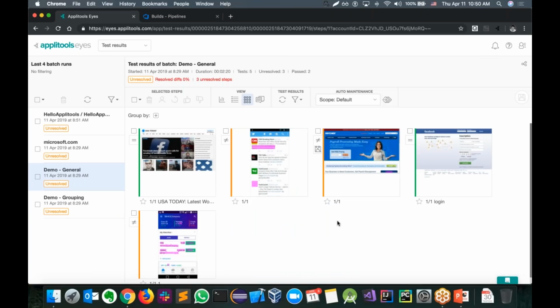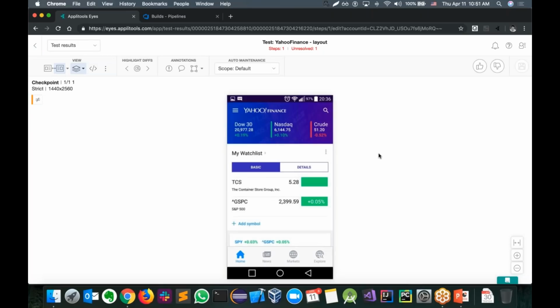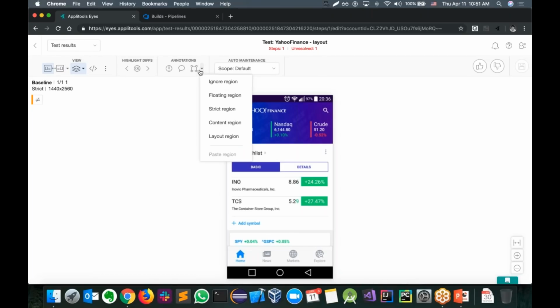I'll show you one more example before we head out to questions. Let's look at this cool example. Sometimes one algorithm is not good for all cases, and we need to mix and match. And for that, we have our regions, where you can define different algorithms on different parts of the screenshot.